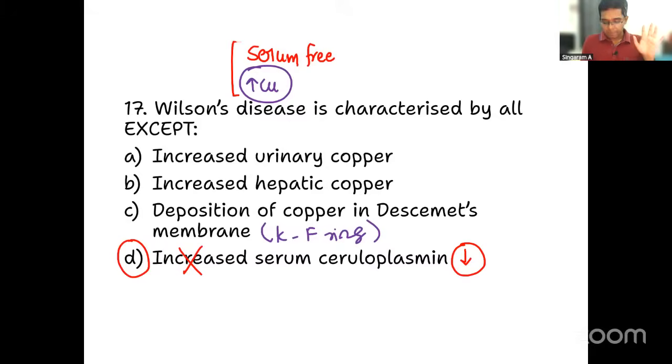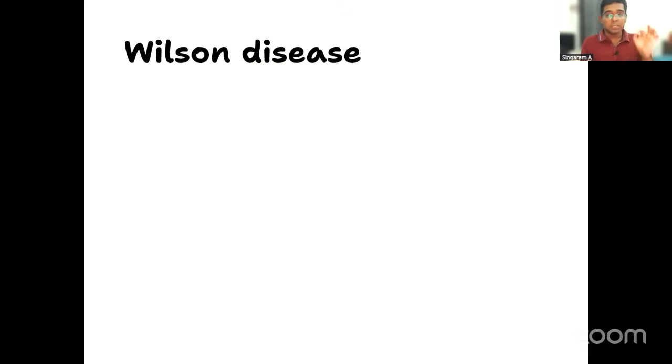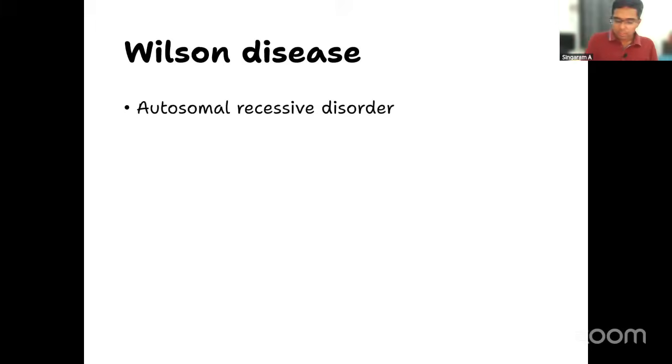Okay, clear. Now, let me ask you some quick and very important questions related to Wilson disease. What is the genetics of this condition? It's an autosomal recessive disorder. Can you tell me the chromosome which is affected? Very good. It is the long arm of chromosome number 13, where the defective gene is located.